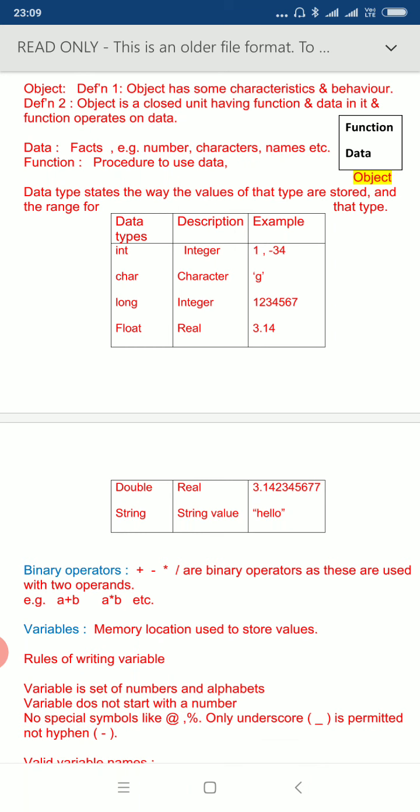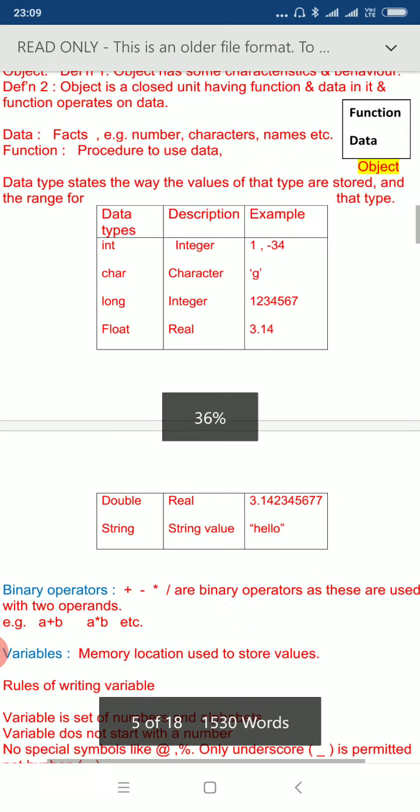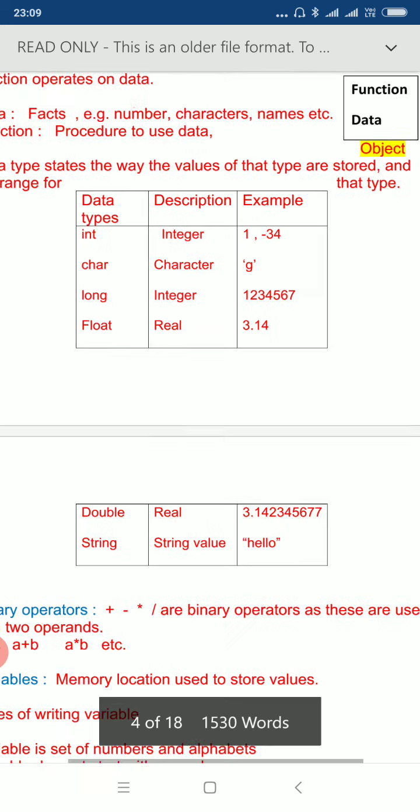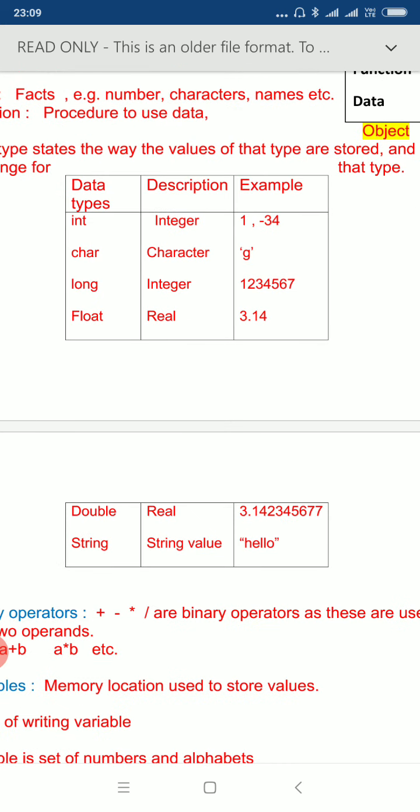As there are different kinds of values, we use different kinds of data types. Some of the data types are int, char, long, float, double, string, etc. Int stands for integer. You can see the examples also, like 1, minus 34, etc. Same with char, which stands for character. So anything which is in single quotes is a character. Long is again an integer type value. Its range is more than the int type.